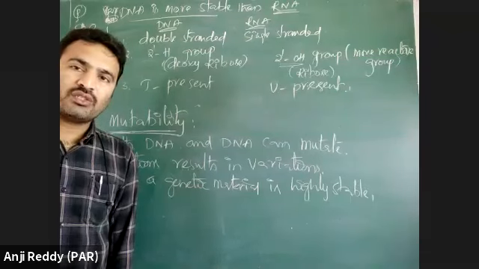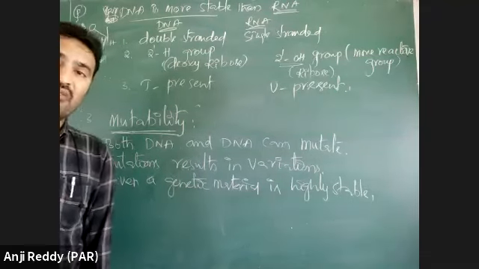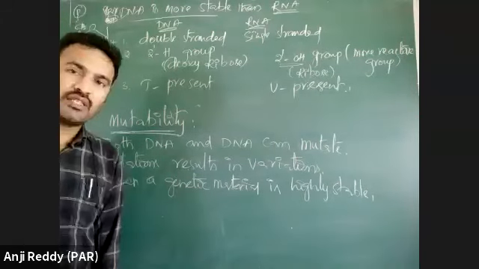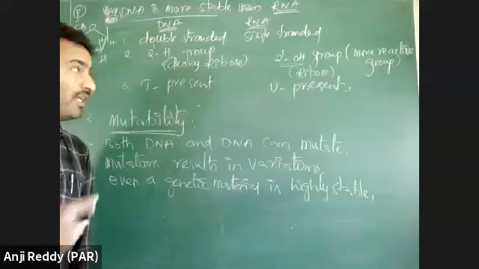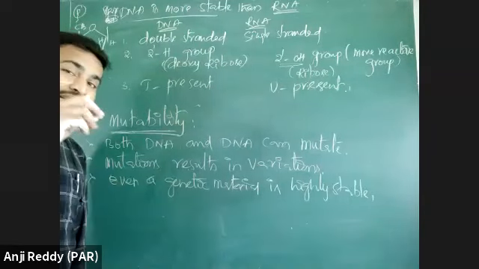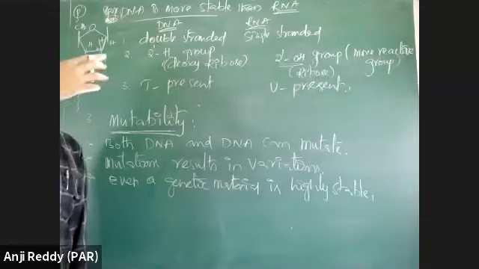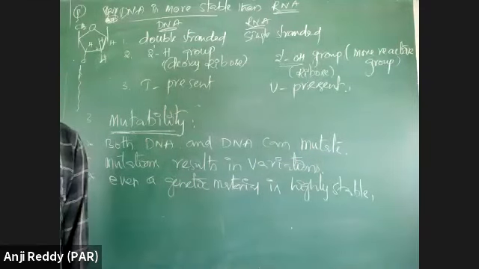A biomolecule should be highly stable or very less reactive. If it is more reactive, then it cannot work as genetic material. I told you, it should be stable at any stage of life cycle, age, or under any physiological conditions in the body. It should be stable, I told you.